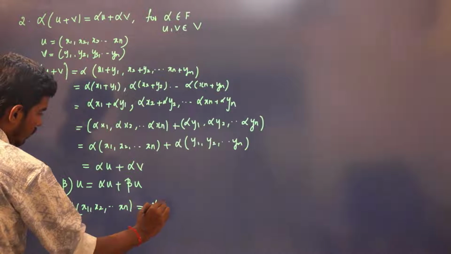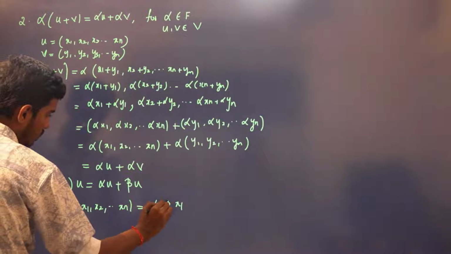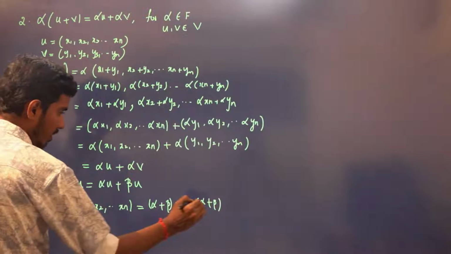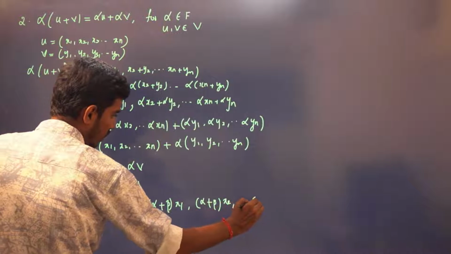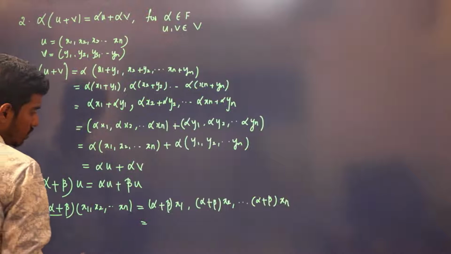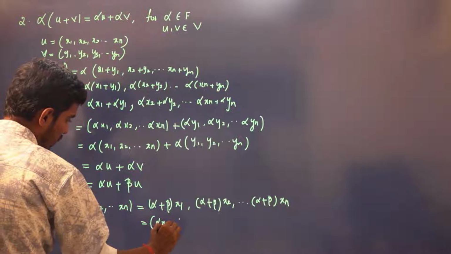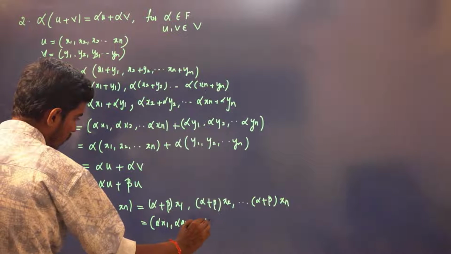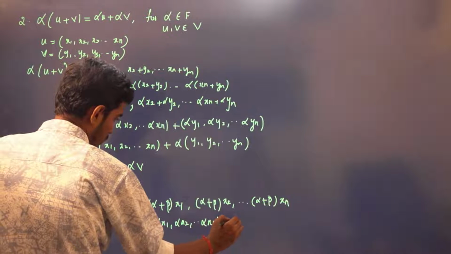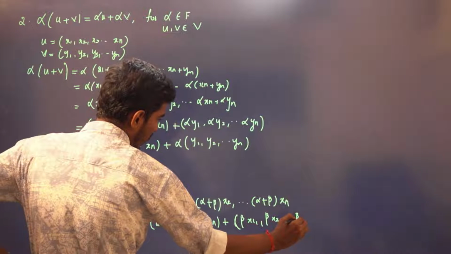So this will be (alpha plus beta) times x1, (alpha plus beta) times x2, and so on up to (alpha plus beta) times xn. Now, can I write this as (alpha x1, alpha x2, and so on up to alpha xn) plus (beta x1, beta x2, and so on up to beta xn)?